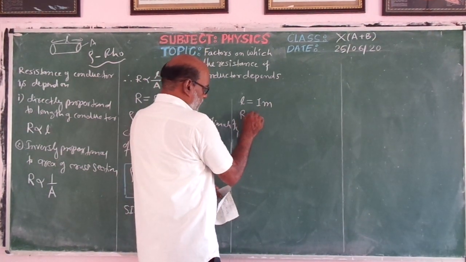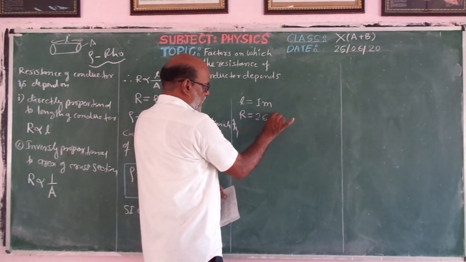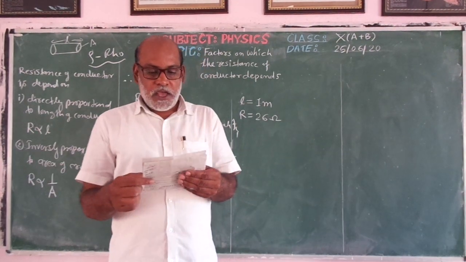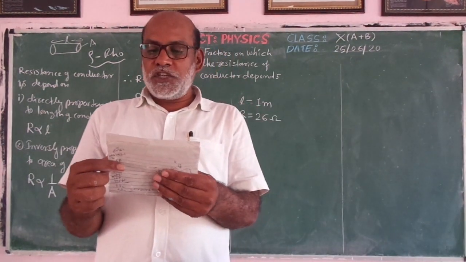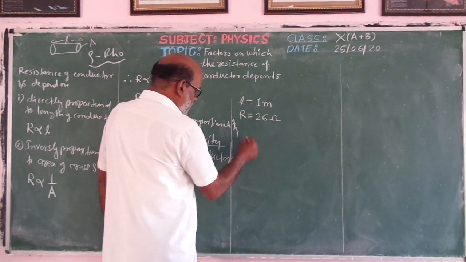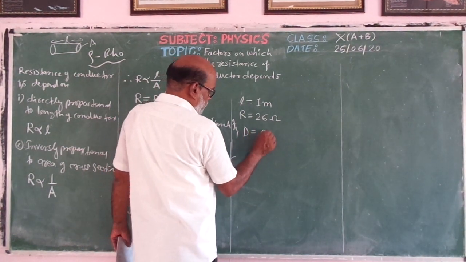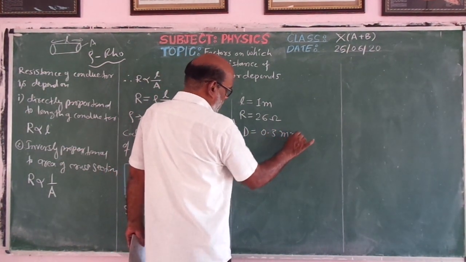According to the example, the length of the conductor is given, that is 1 meter. Another quantity is also given, 26 ohm. What is this? This is the resistance. If the diameter of the wire is 0.3 mm, here D is 0.3 mm.